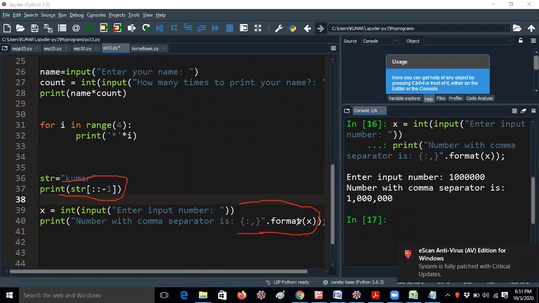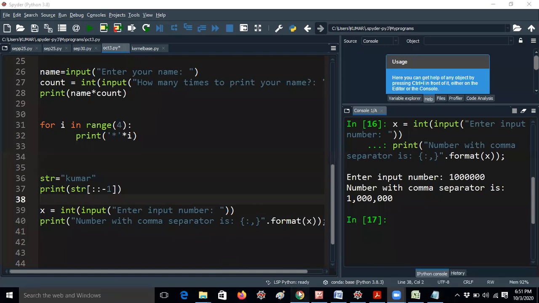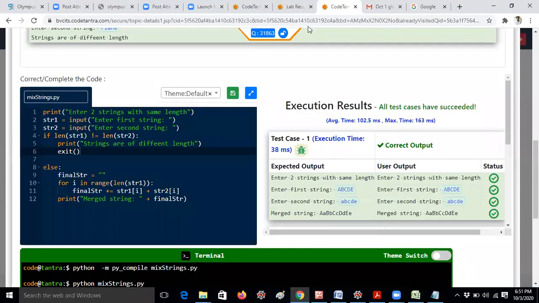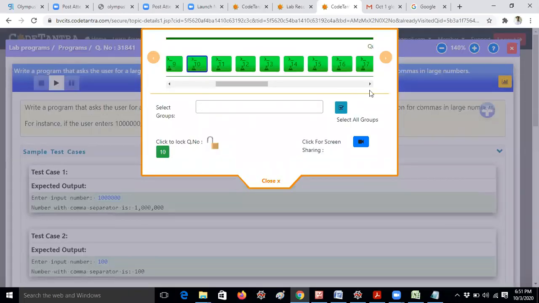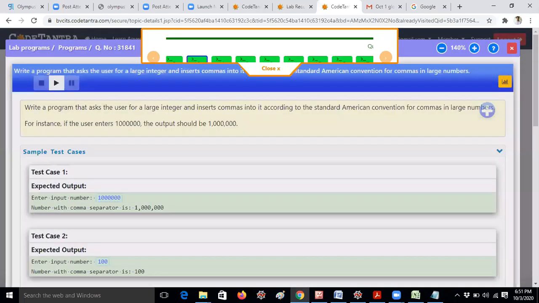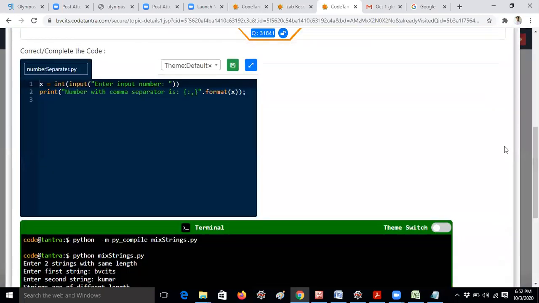Okay, next. In one minute, I will execute the same in Code Tantra. This is up to 10 exercises, guys. This is just 2 lines only. Now I'm running the program.